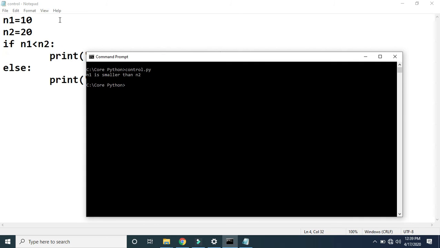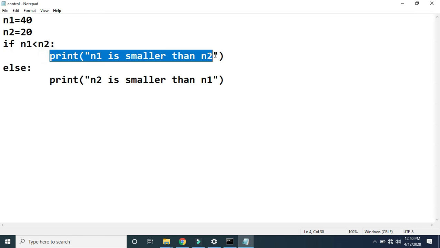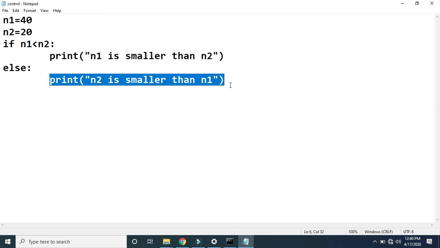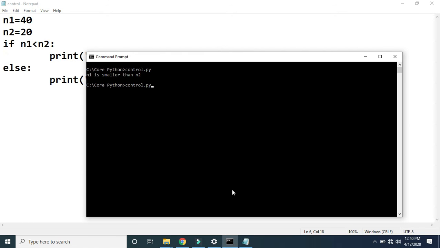Now if I change the value of n1 to 40, what will happen? 40 less than 20, this condition is false. If this condition is false, then this statement will not be executed. In such a situation, the statement that we wrote in else will be executed. It has to print "n2 is smaller than n1". Let us verify the output. See here, now it is giving output as n2 is smaller than n1.